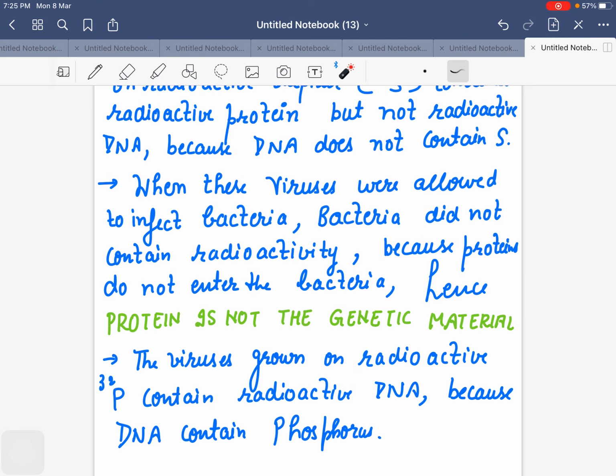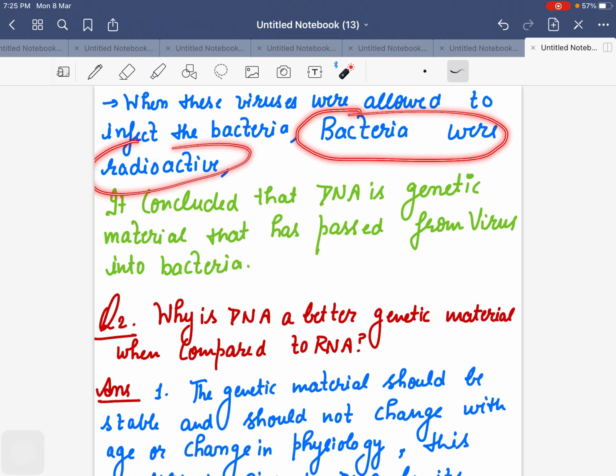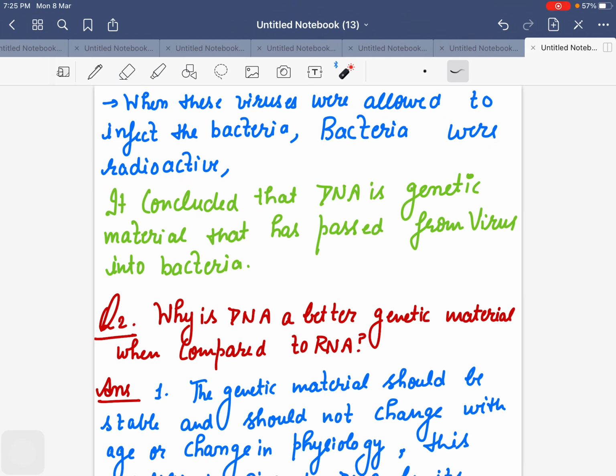It does not transfer. But when the virus is grown on radioactive phosphorus 32, it contains radioactive DNA. Their DNA was radioactive because DNA contains phosphorus. So when these viruses were allowed to infect the bacteria, the bacteria got radioactive. So they proved it. This is your conclusion, that DNA is the genetic material that has passed from virus into the bacteria.